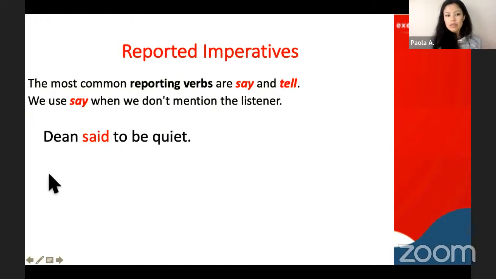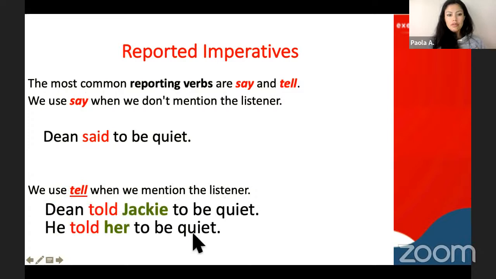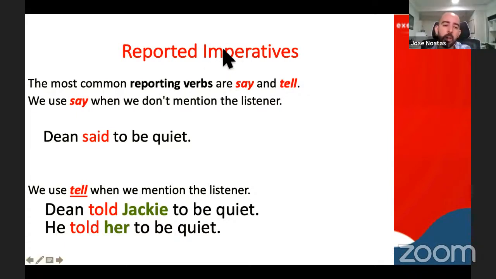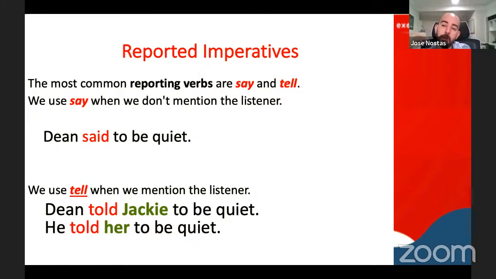For the same example, no? And with tell or told, it depends on the verb, it can change the tense. But with tell, we mention the listener, right? Could you read these two examples, please? Okay. Dean said to be quiet. Dean told Jackie to be quiet. He told her to be quiet. All right, thank you very much.